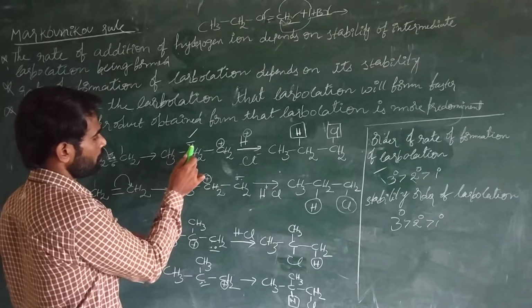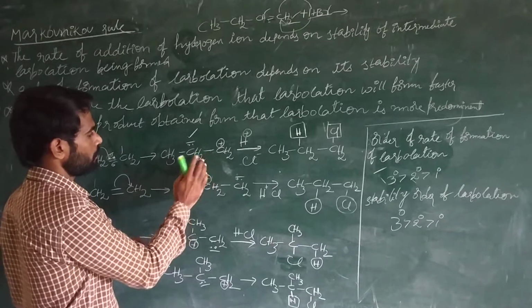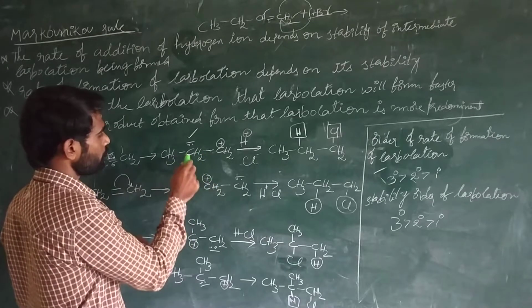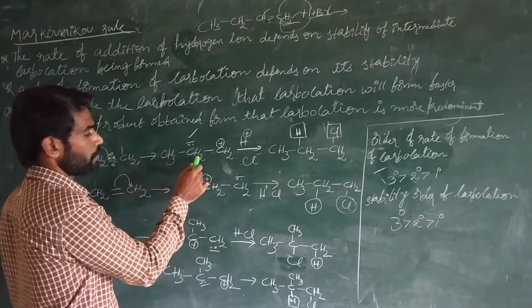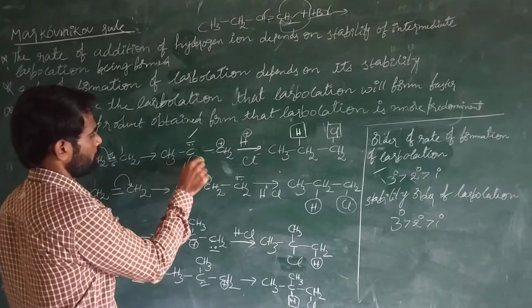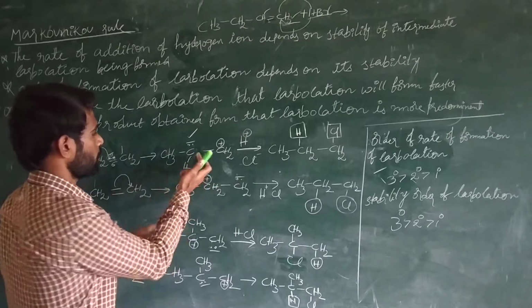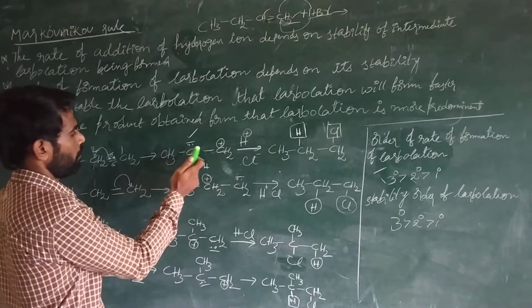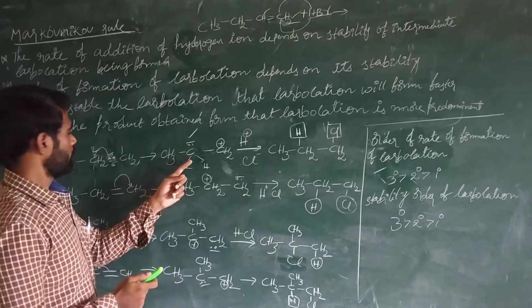These two electrons, and these two electrons, and the 6 electrons. So overall, this carbon is getting how many? See, 1, 2, 3, 4, 5, 6, 7, 8. This carbon atom is getting an octet.